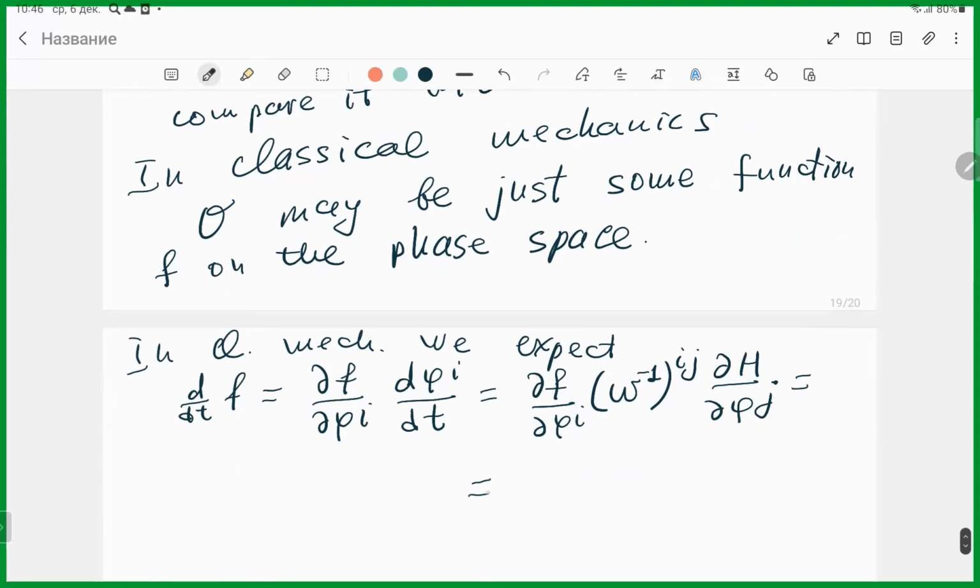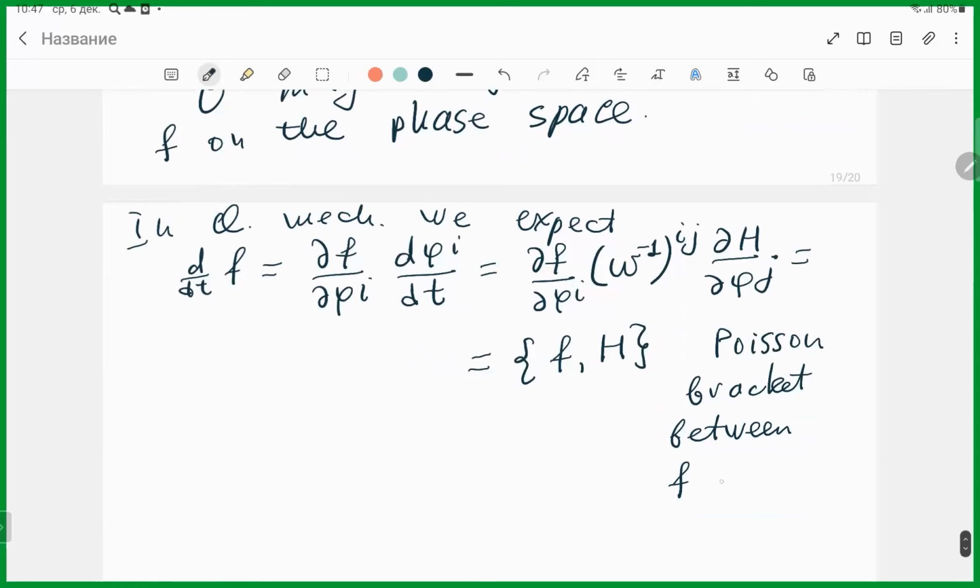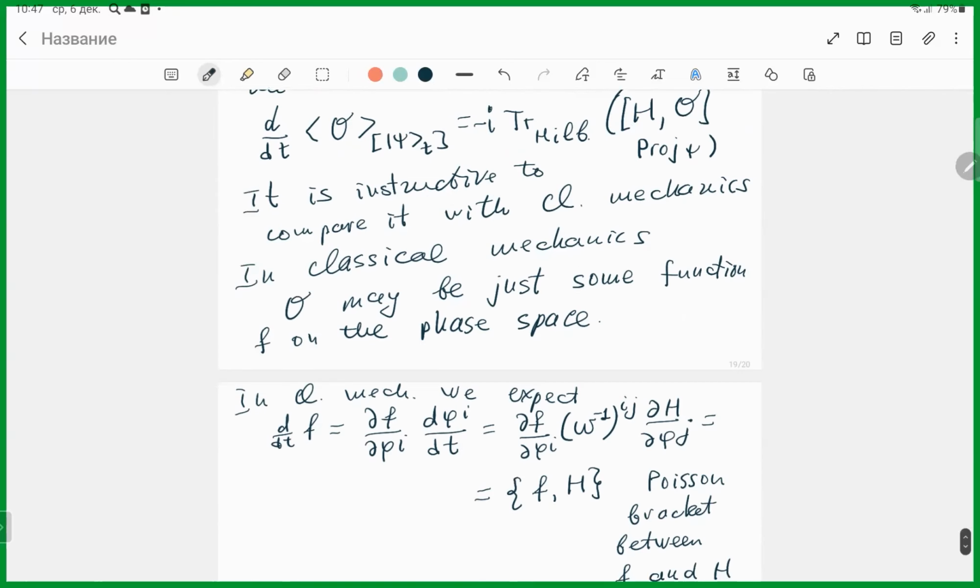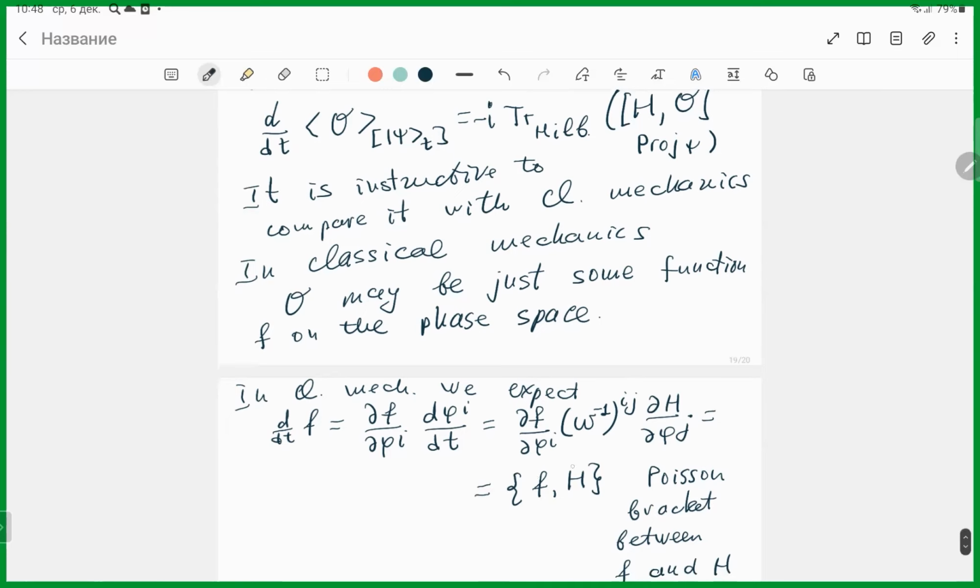And this is the so-called Poisson bracket between f and h. So in the quantum mechanical formula, I have a commutator. In the classical formula, I have a Poisson bracket. I need to understand how one can go into the other.